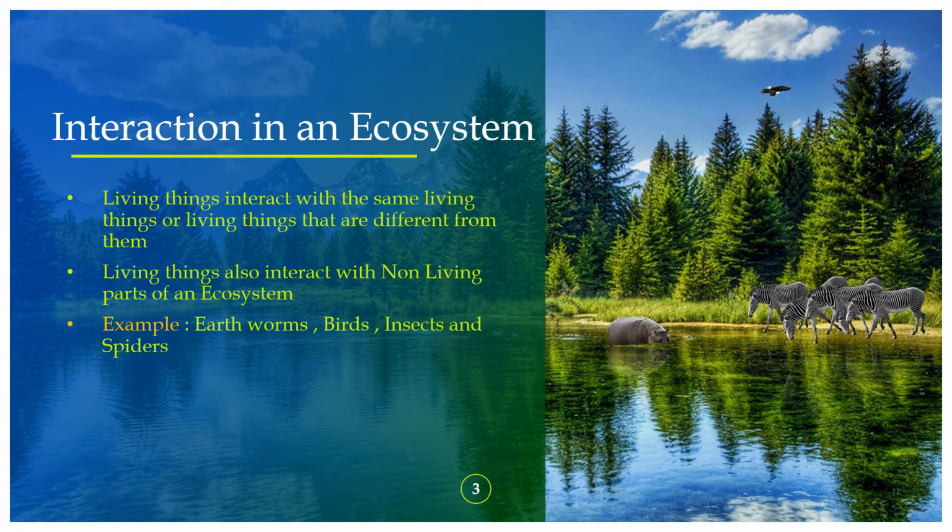Let's see how interaction in an ecosystem takes place. The living things interact with the same kind of living things or with living things that are different from them. They also interact with the non-living parts of an ecosystem. What are the non-living parts? I hope you remember: air, water, soil, or weather.